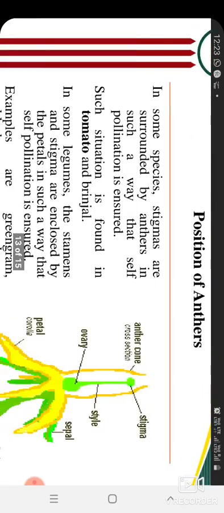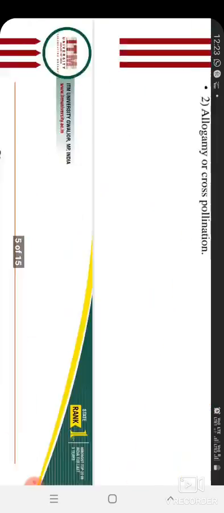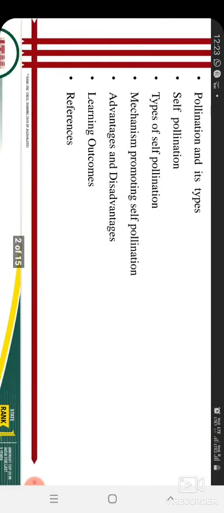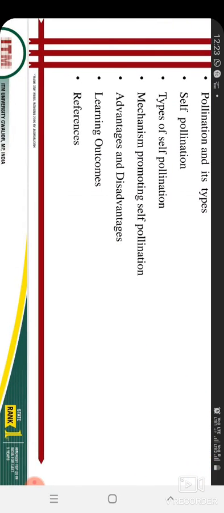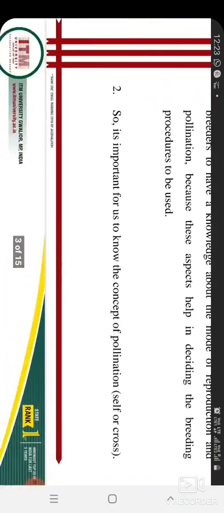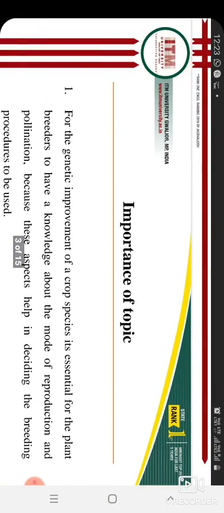I have skipped one thing, the advantages and disadvantages. It's your assignment or homework that before the webinar you have to read about the advantages and disadvantages of self-pollinated crops. Through this you have learned what pollination is and what self-pollination is, the types of pollination, and the mechanisms that promote self-pollination. We have learned all these things today,